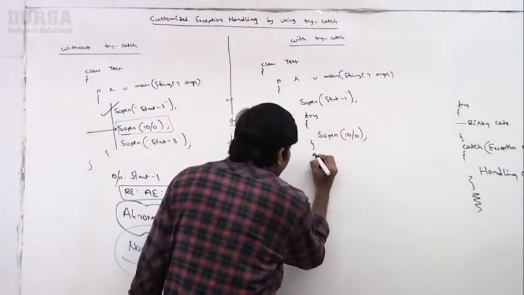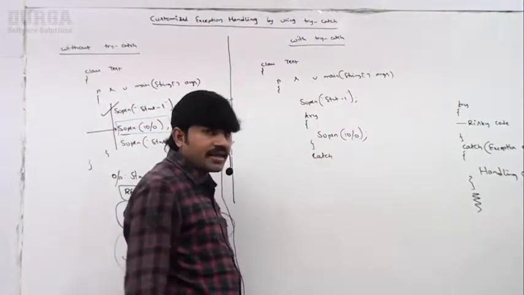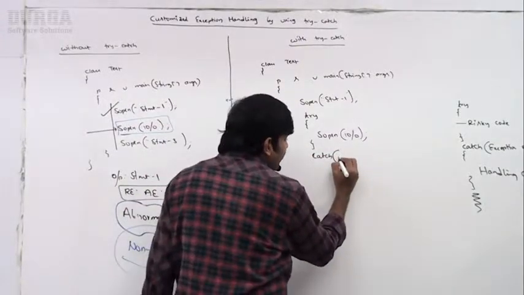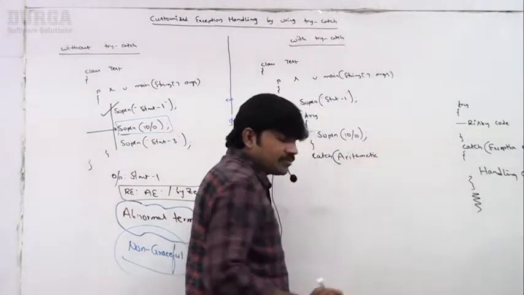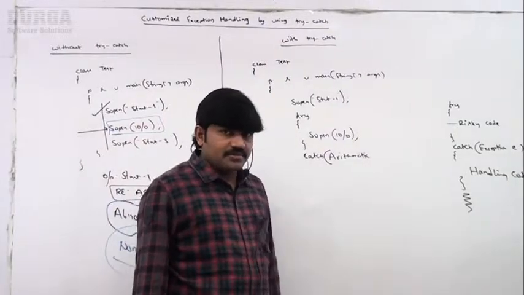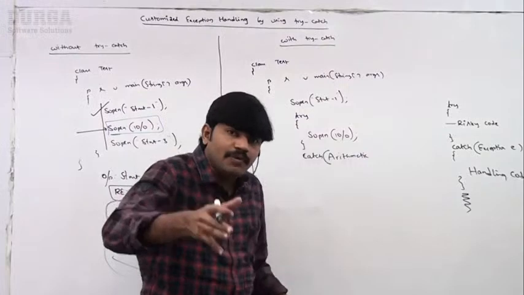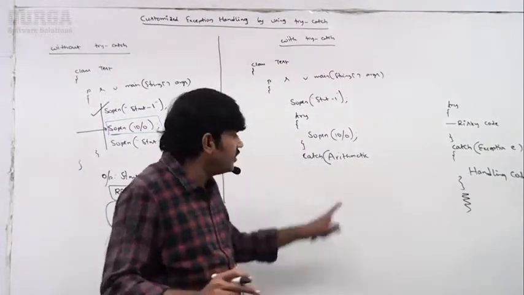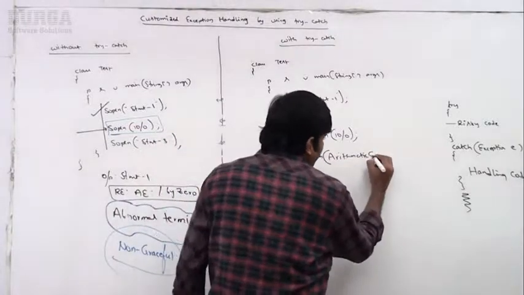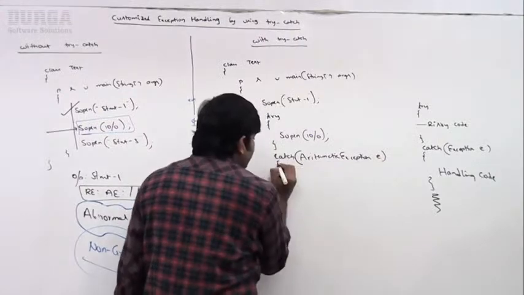Now, sir, the catch block. Here I am taking catch. In this risky code, which exception is a possibility? Arithmetic exception. Being a programmer, you should be aware what type of exceptions may have a chance to rise. Catch, arithmetic exception e.